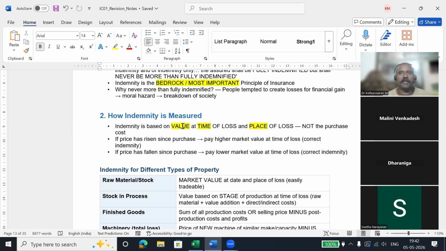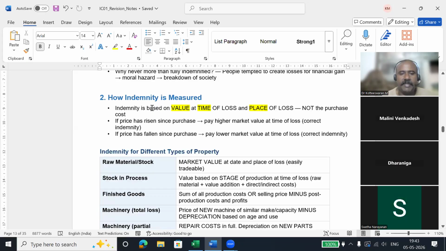You cannot give an inflated amount for your property. Insurance companies have some rules and regulations on how to measure the value, how to indemnify the risk, and how to calculate the value of the loss.